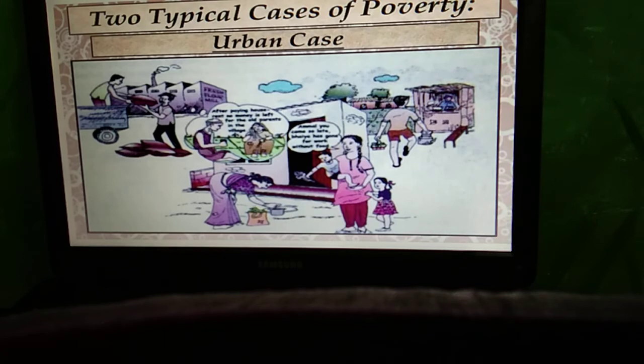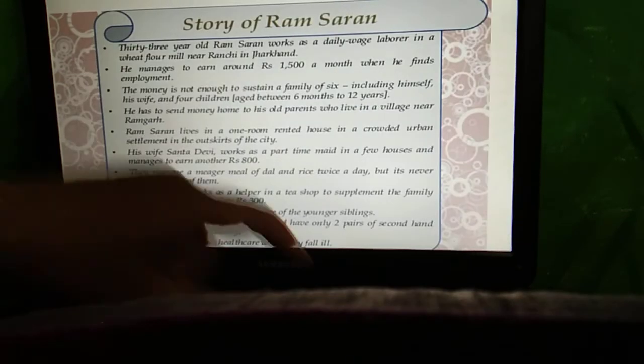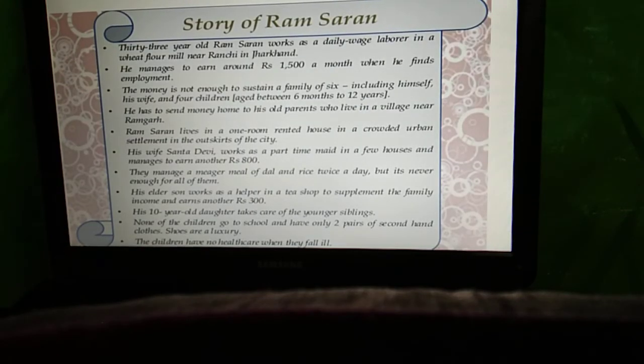With the help of these examples, you can easily understand what the meaning of poverty is, and how much poverty there is in India, in the urban area or in the rural area. First of all, I will discuss our first case study, which is related to the urban area. So students, the last slide shows you a picture of poverty.